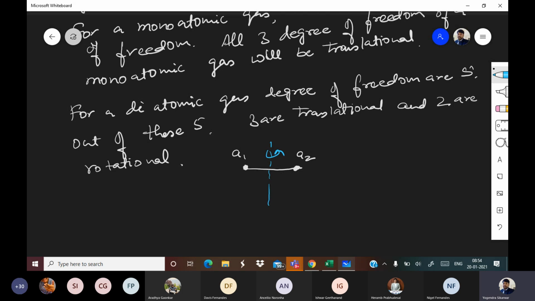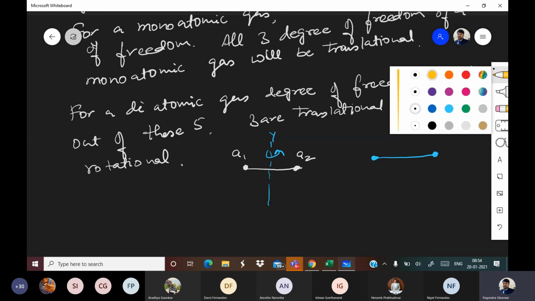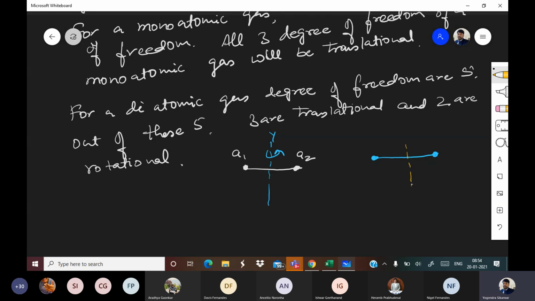So this can rotate along the y axis, and this can also rotate about the z axis, but about the x axis there will be no rotational energy.